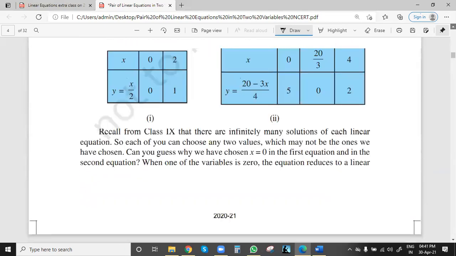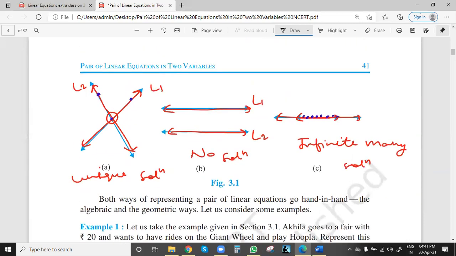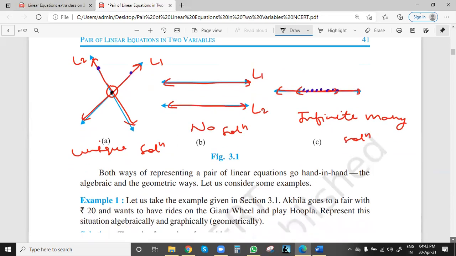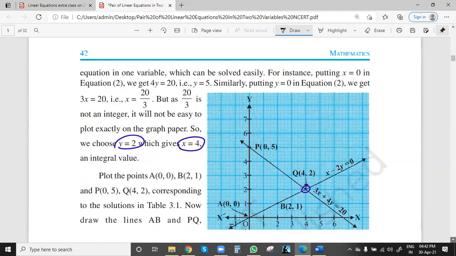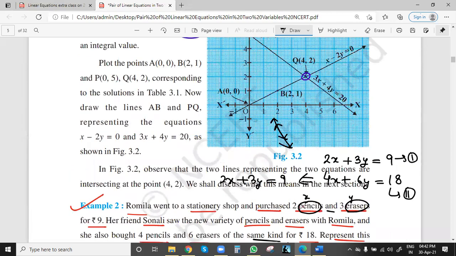two minutes back that we get 3 types of lines: either they intersect at one point, or they are parallel, which means they will not intersect, or they are coinciding lines. For coinciding lines, we have infinitely many solutions. Because both equations are the same, there will be only one line, they will overlap. So we can say these equations will have infinitely many solutions.